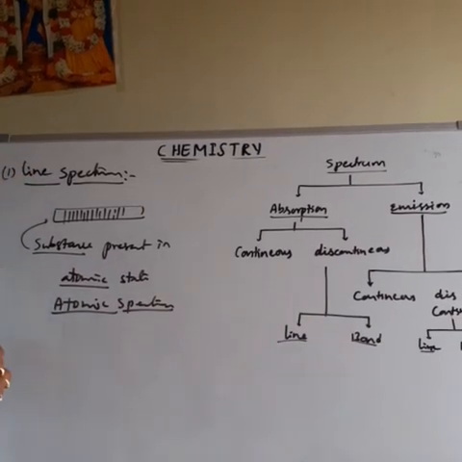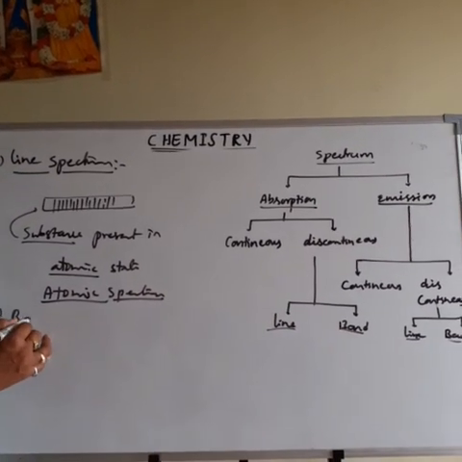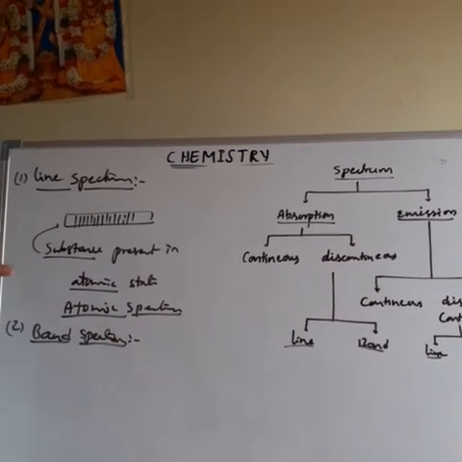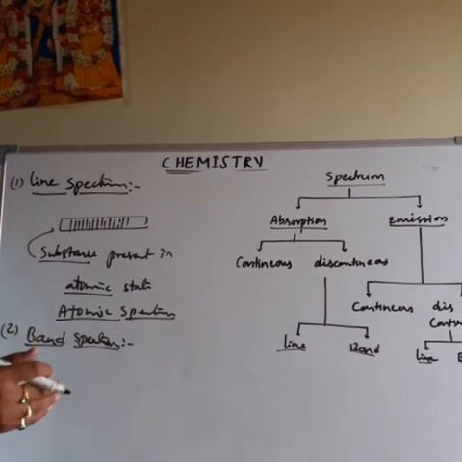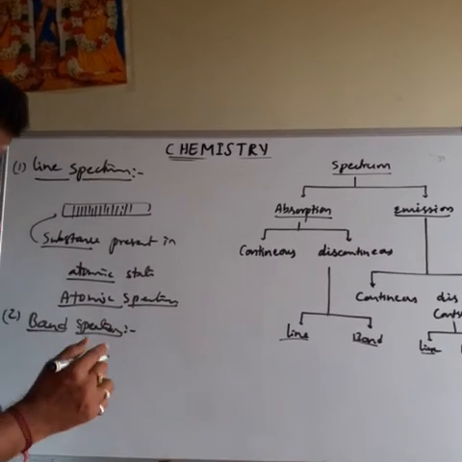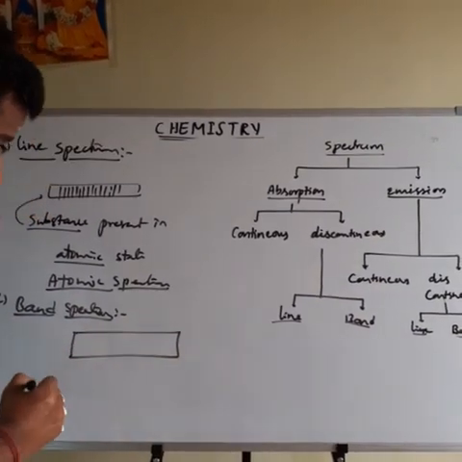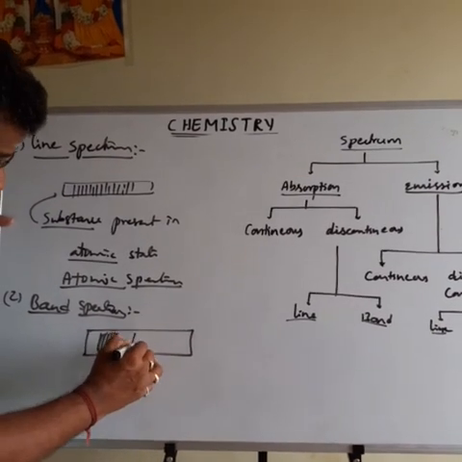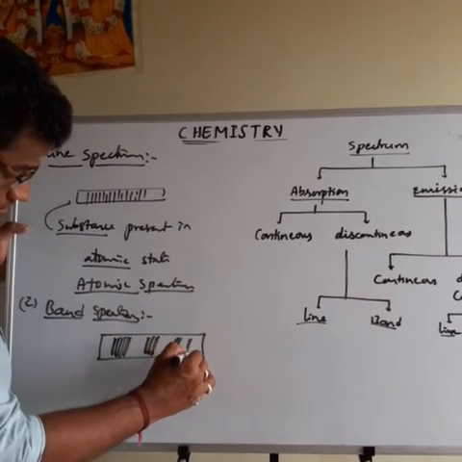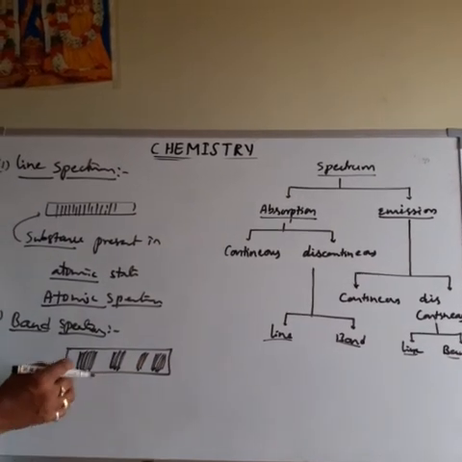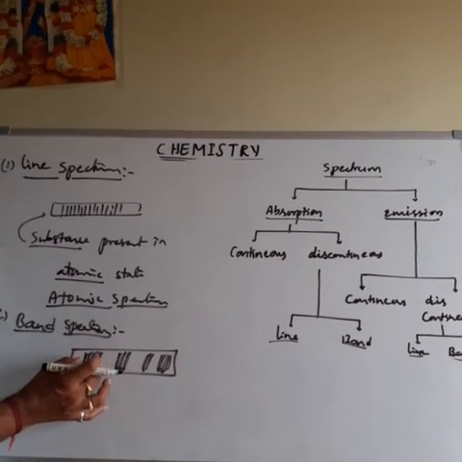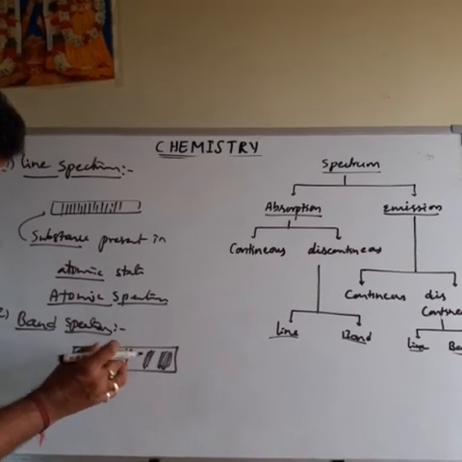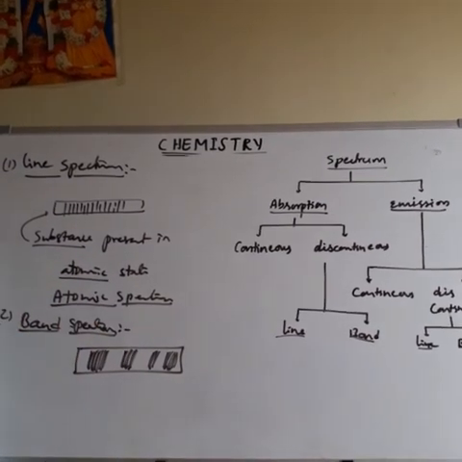Then next one is the band spectrum. Band spectrum means the spectrum which contains a group of lines or bands separated by some gaps. So this is one spectrum, this is a group of lines, and again like that. The spectrum which contains groups of lines or bands separated by some gap. This type of band or group of lines contained in the spectrum is called band spectrum.